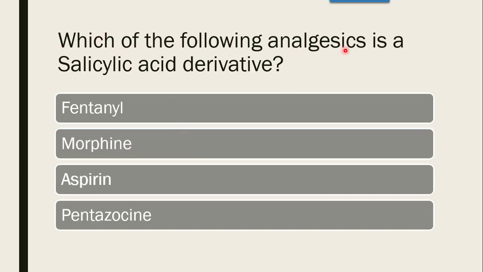Which of the following analgesics is a salicylic acid derivative? Now this is actually from the NSAIDs, the analgesics and NSAIDs. The options are fentanyl, morphine, aspirin or pentazocine. The correct answer is aspirin.